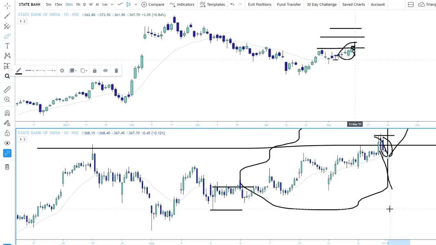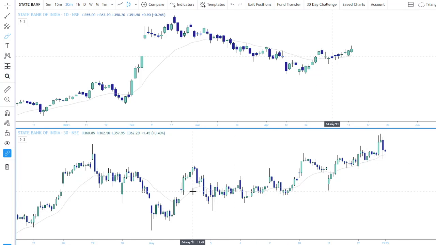That's the thing. So I hope you got the idea how we do this, and how I managed this trade for so many days. That's also very important. Taking a trade, opening the position, is one thing, and managing it is another thing.